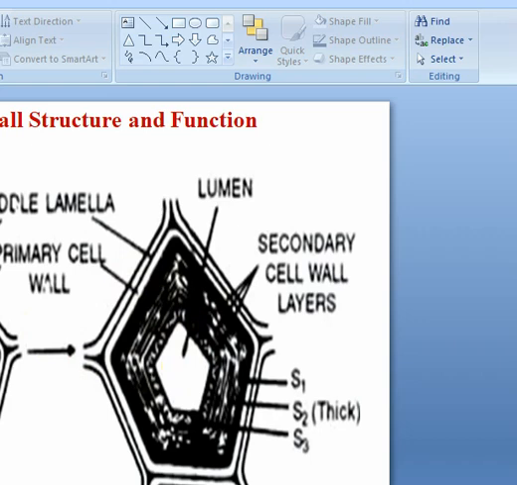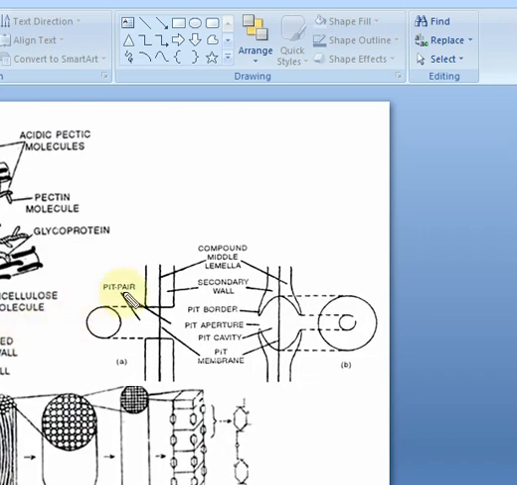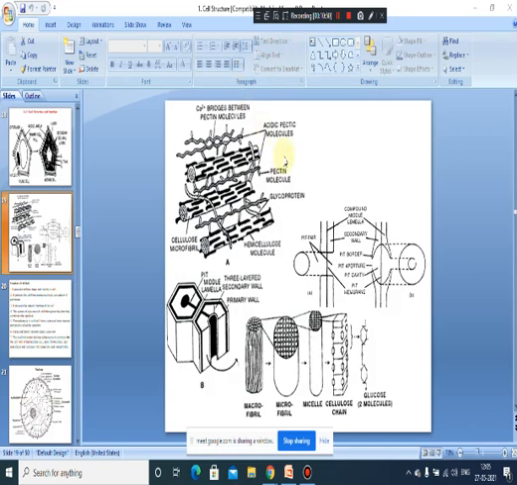Now let us discuss the ultrastructure. With regard to the ultrastructure, we can observe that the primary wall and the secondary wall have the same basic thickness and the same ultrastructure. In both cases, the cellulose microfibrils are embedded in the matrix.